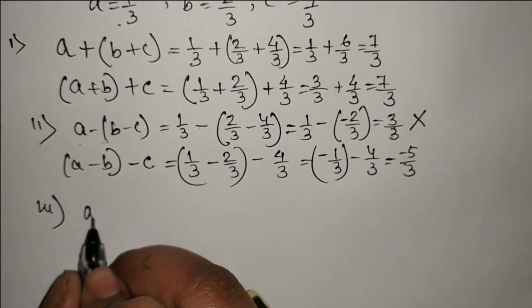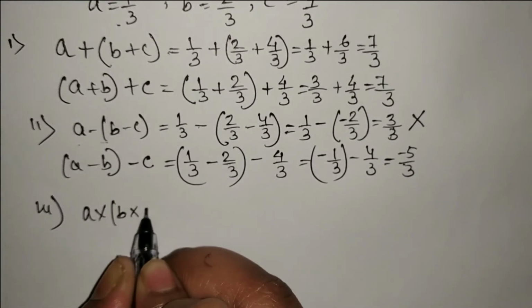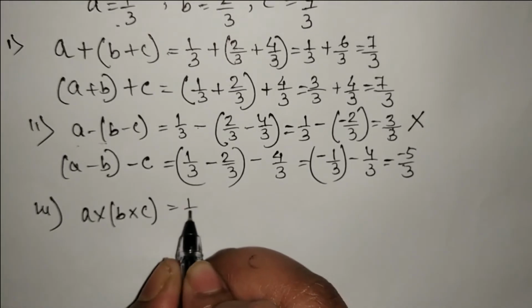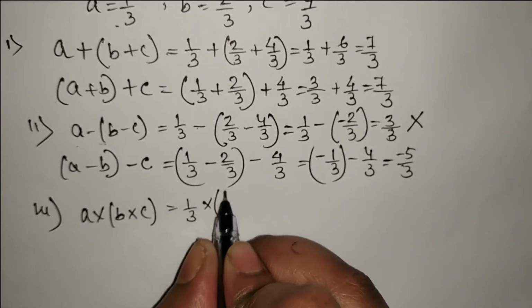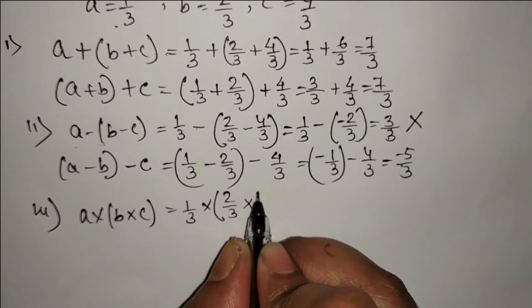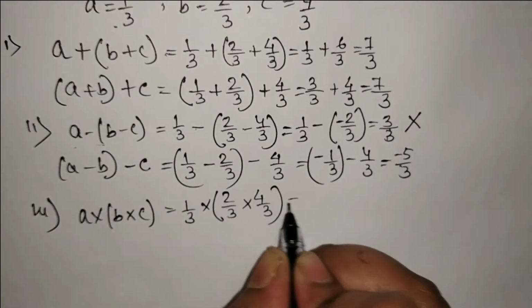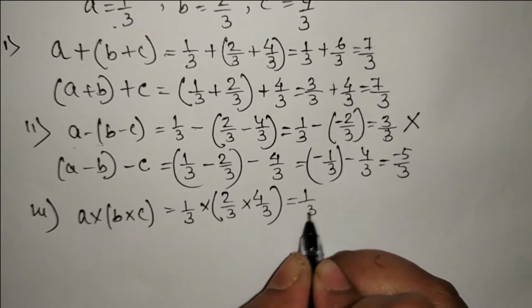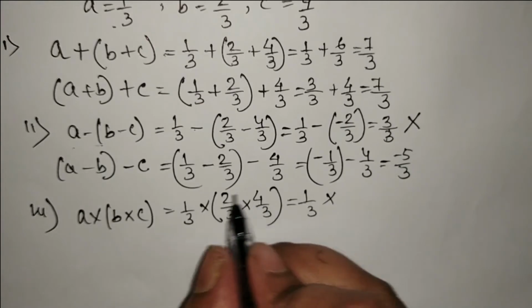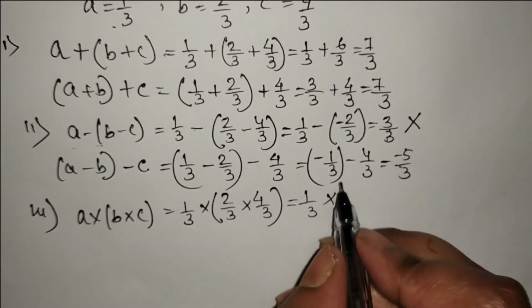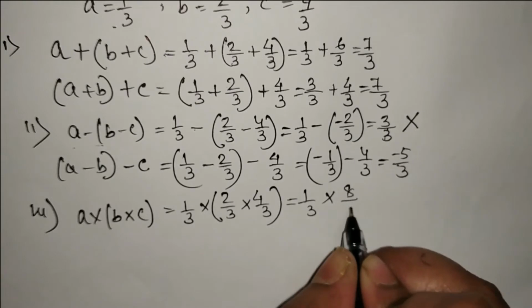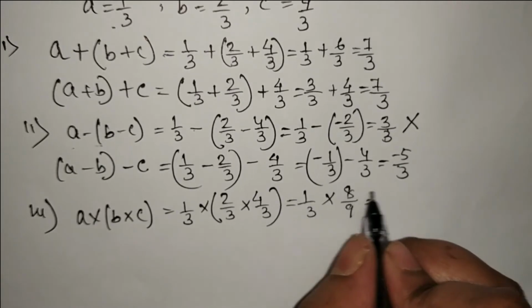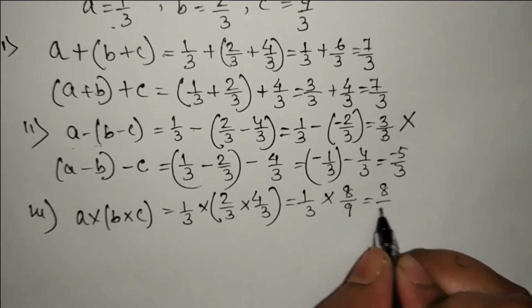So according to the rule, A into B into C. Now A is 1 by 3 into B is 2 by 3 into C is 4 by 3. So here 1 by 3 into, since cancellation is not possible, 2 into 4 is 8, 3 3s are 9. So here after multiplying we will get 8 1s are 8, 3 9s are 27.